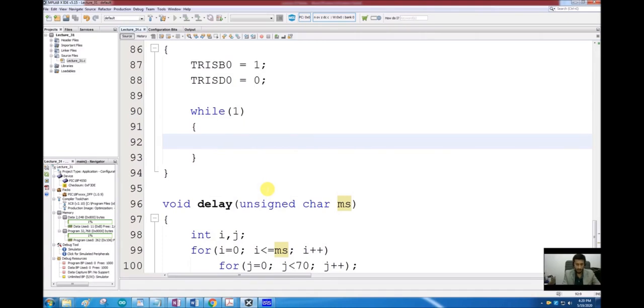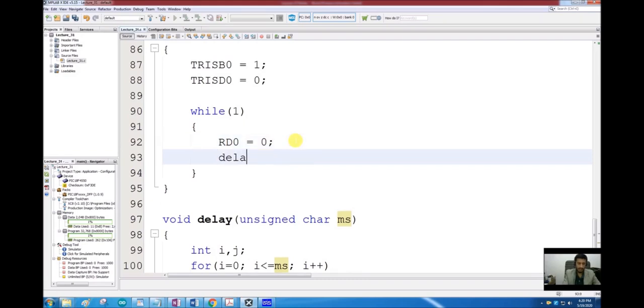So first off, let's see how to generate a waveform. RD0 is equal to 0, then call a delay of off milliseconds.